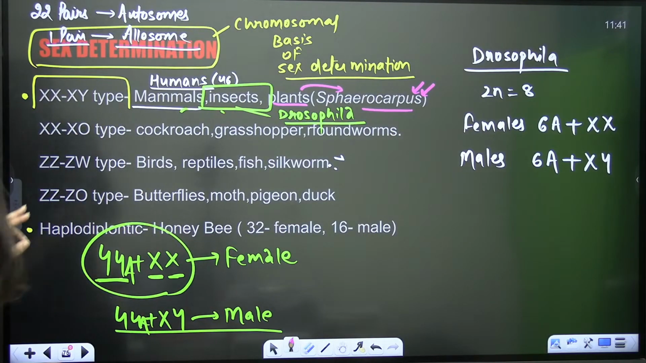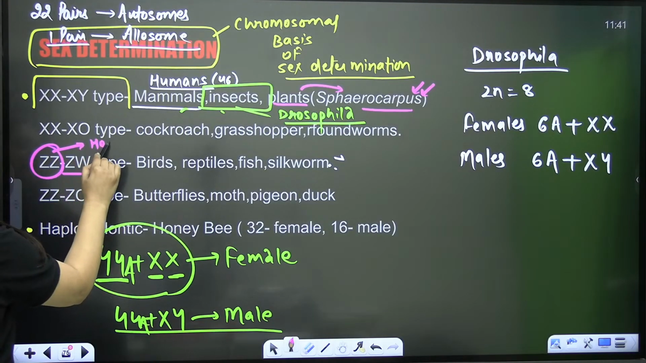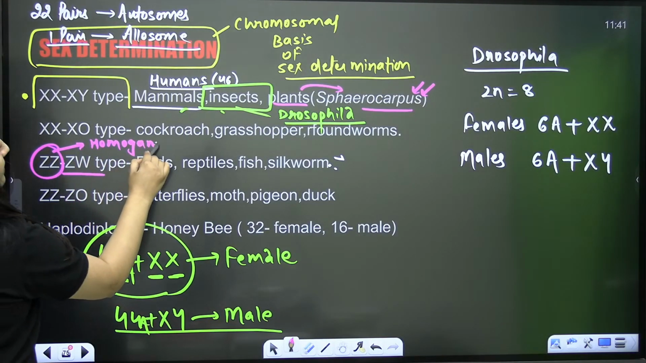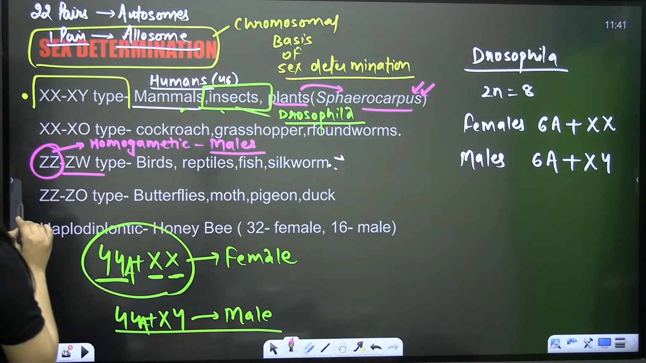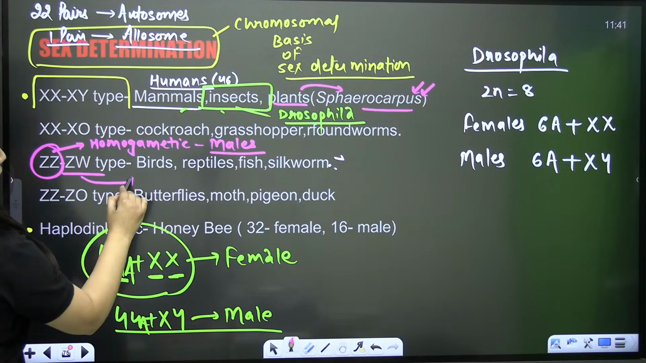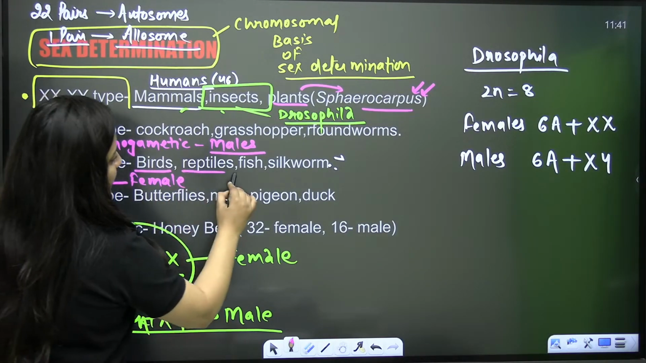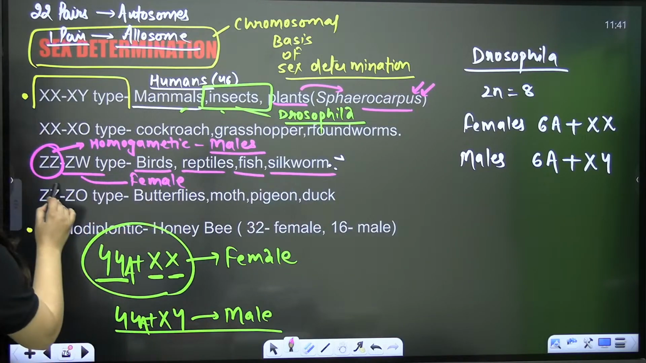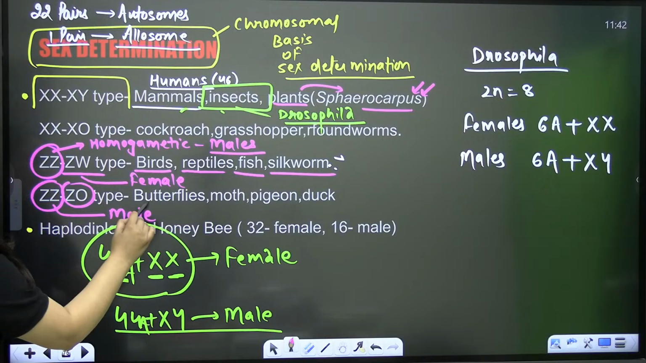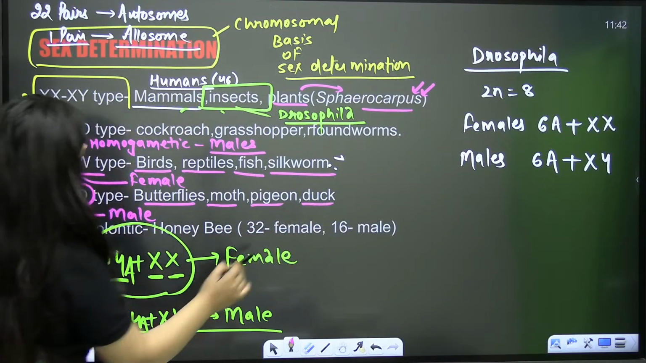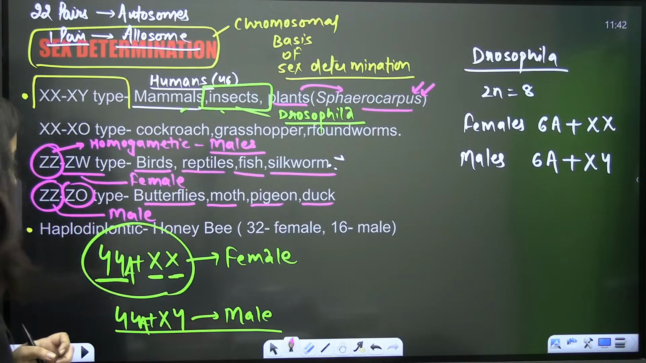Then comes ZZ or ZW. Here ZZ is the homogametic condition in the males. Usually we see males are heterogametic, but here males are homogametic and ZW is the female. Such sex determination is seen in birds, reptiles, fish, and silkworm. ZZ again is male. In butterflies, moth, pigeon and duck, such sex determination is there. So examples are important.